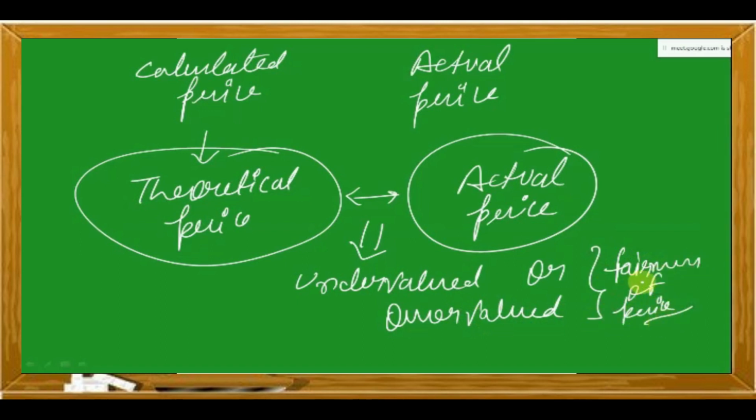Whatever the actual price is there in the market, whether that price is fair or not. So these are all the things for which we will have to make the decision, that whatever the price is being shown in the market for a particular futures contract, that price is justified or not.